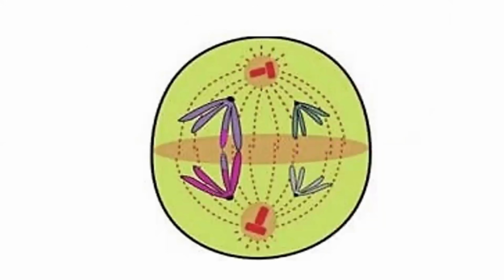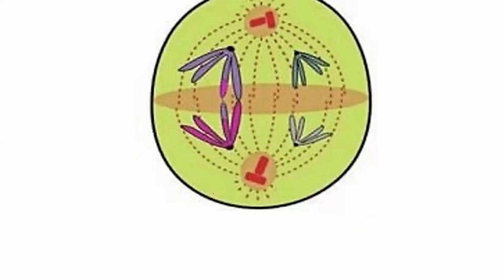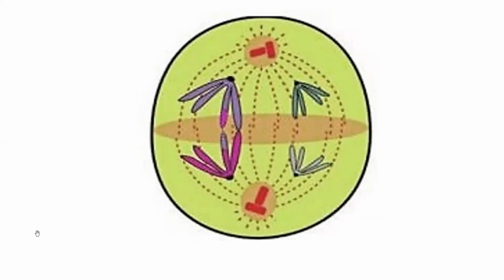That is why during anaphase 1, you see these chromosomes being pulled away from each other. So the homologous chromosomes are now being separated. The spindle fibers contracted and now they are pulling. These homologous chromosomes are moving to opposite poles. They are separating because they are being pulled to what? To opposite poles. As these spindle fibers are contracting, they pull the homologous chromosomes away from one another.